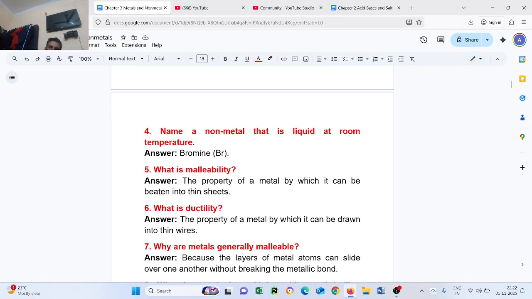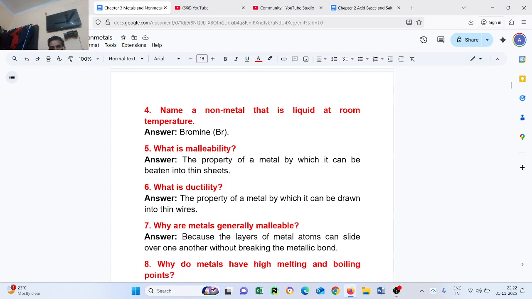Question number 5. What is malleability? The property of metal by which it can be beaten into thin sheets is called malleability.